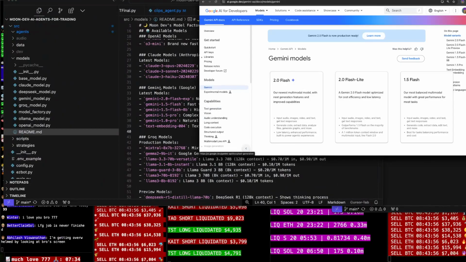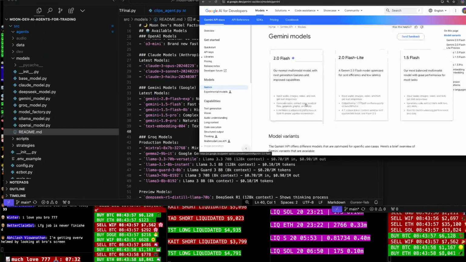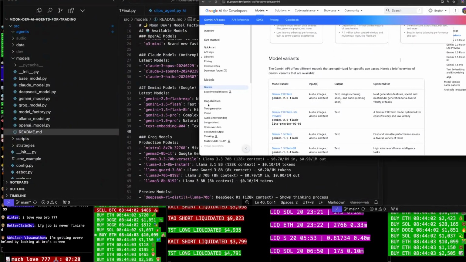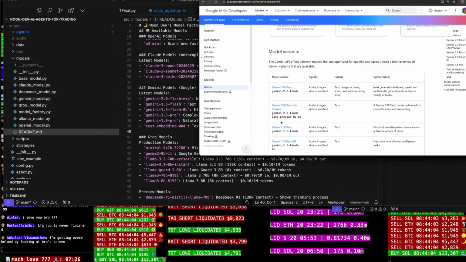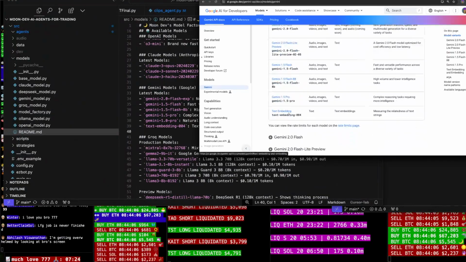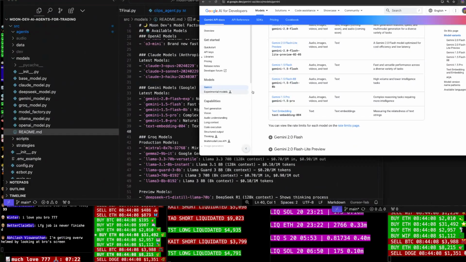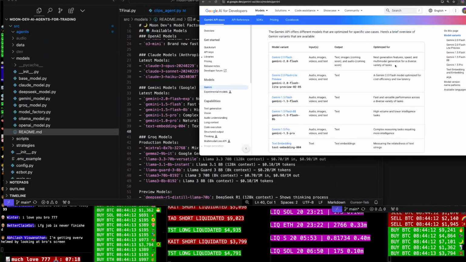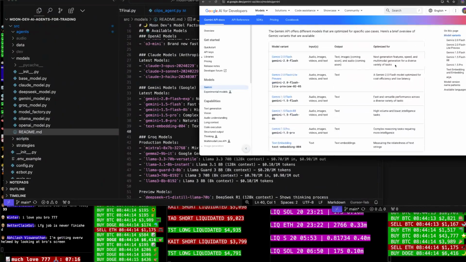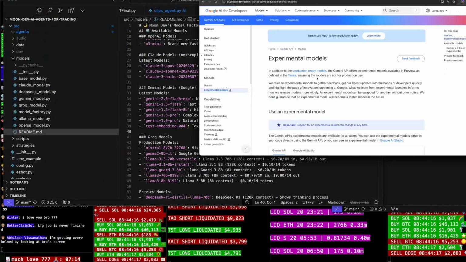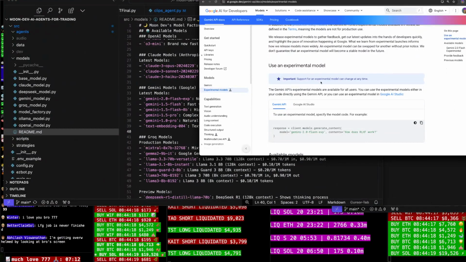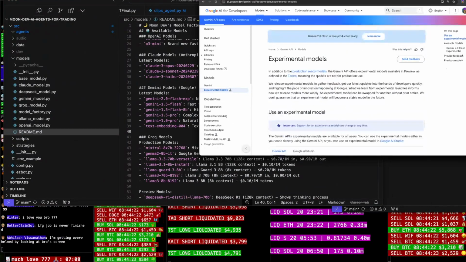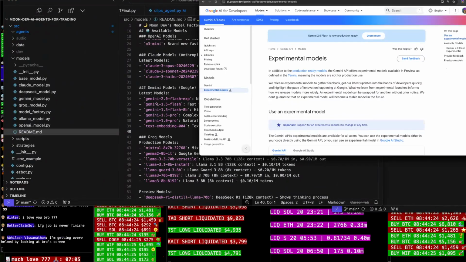So 2.0 Flash EXP. What's the difference between Flash EXP and regular Flash? Flash, Flash EXP, next generation model, experimental models, maybe. Oh, okay. The API. So let's read through this. Experimental models, that's what we're using right here.